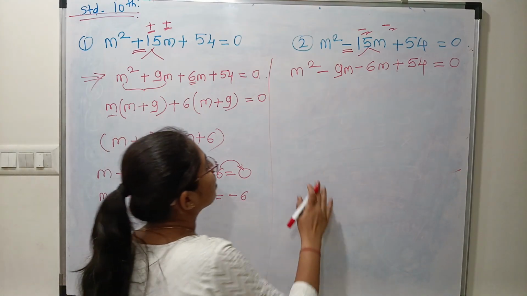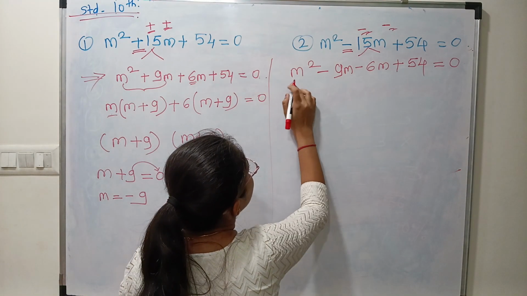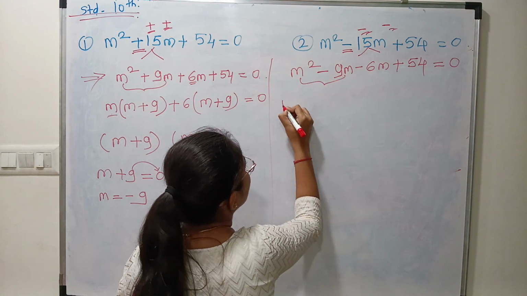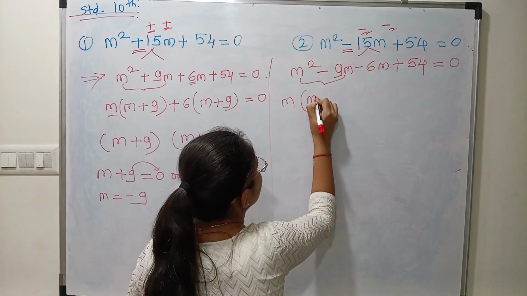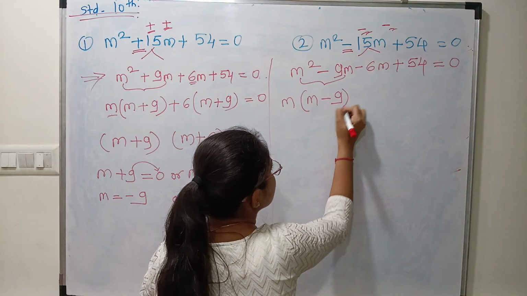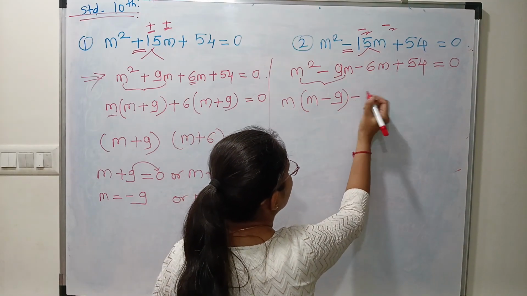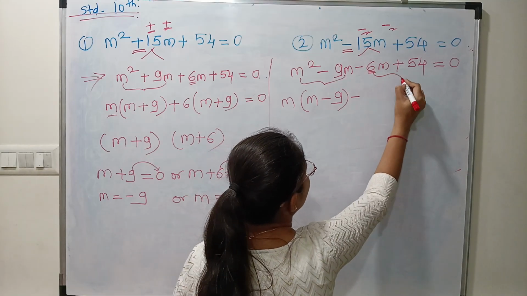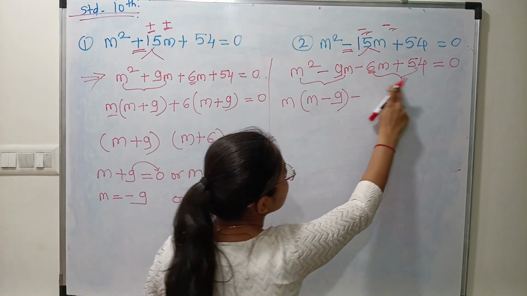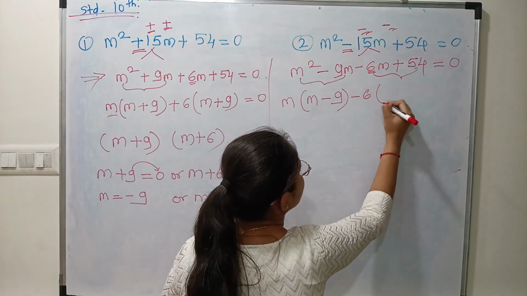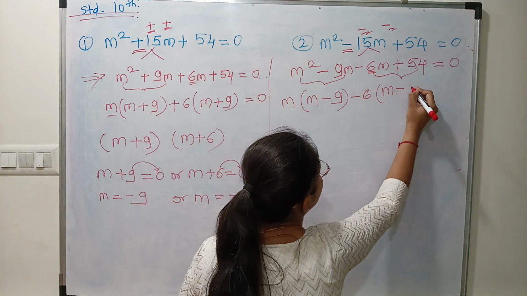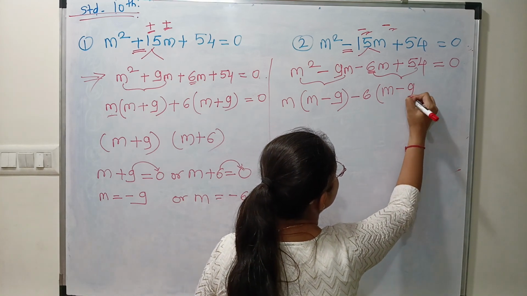Okay. Now see here, we have to take m common, m minus 9.